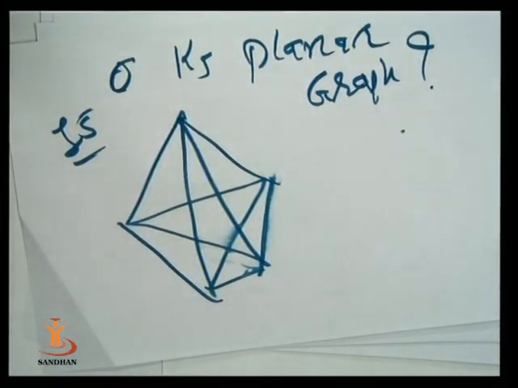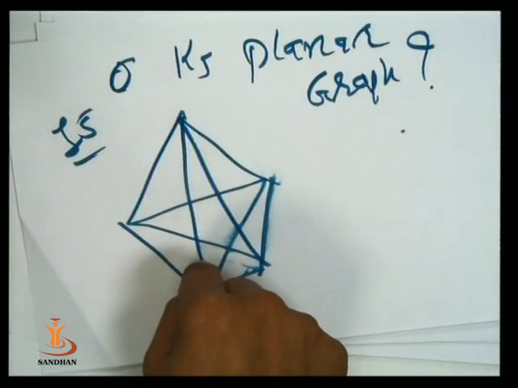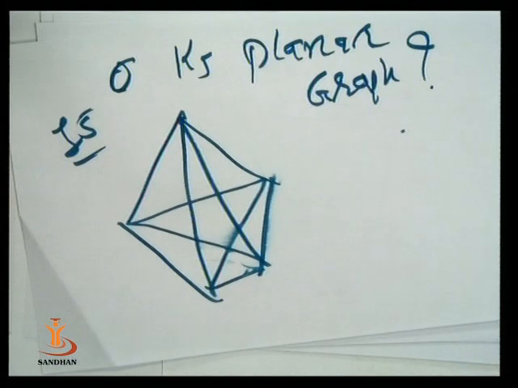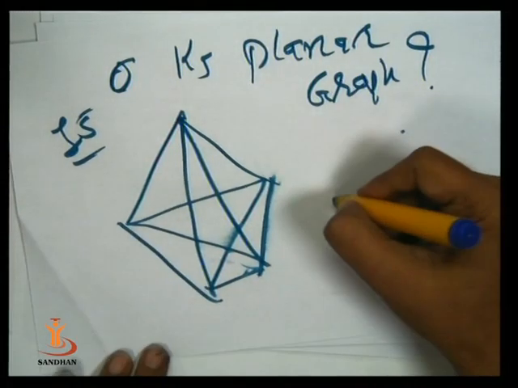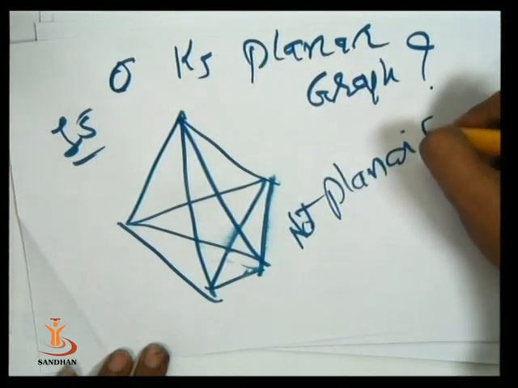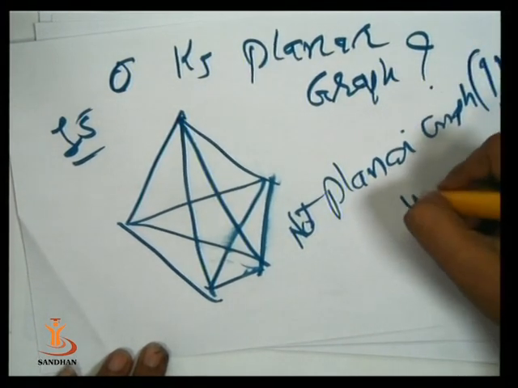Is this graph planar? Can we draw this graph on a plane of paper without crossover? This is an exercise. This graph is not a planar graph. Why?